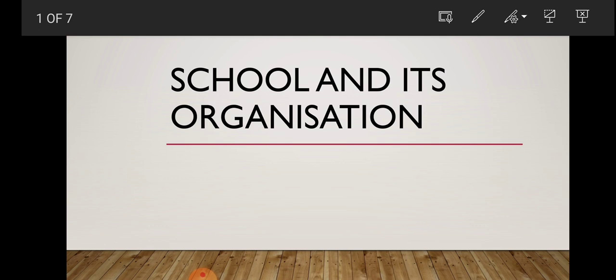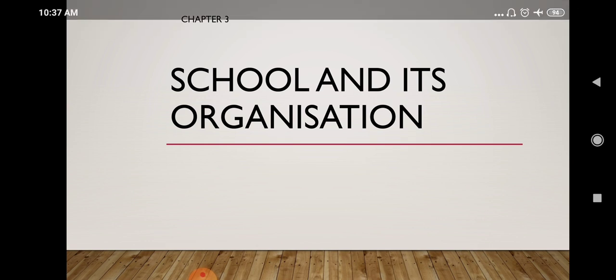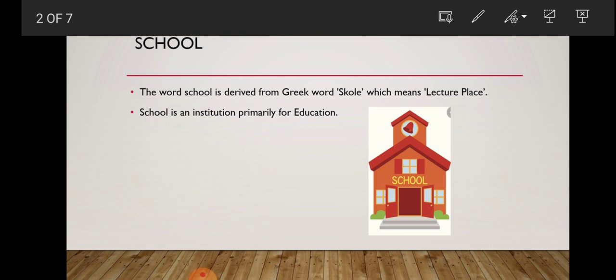Today we are going to start chapter 3, and the name of the chapter is School and its Organization. Here in this chapter we are going to discuss school and how a school can be organized properly. First of all, before discussing the topics under this chapter, we must know what is school, as this word is very much familiar to all of us.